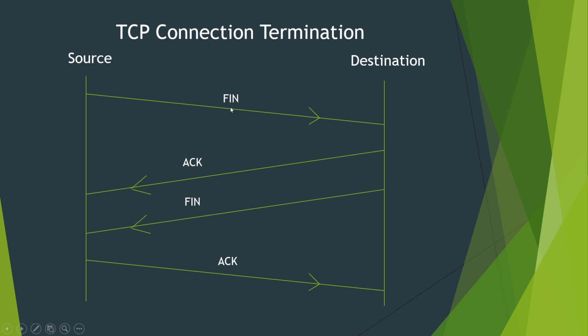First, the source will send the finish packet to the destination, because the source wants to disconnect from the destination computer. On seeing this FIN packet, the acknowledgement packet is sent and also the FIN packet is sent, because this acknowledgement is a reply to the finish packet, and the destination also wants to disconnect from the source. That's why it also sends the finish packet, and the destination receives the acknowledgement packet from the source saying that I got the finish packet from you. Okay, we no longer have the connection. So this is the TCP connection termination. I hope you have understood.